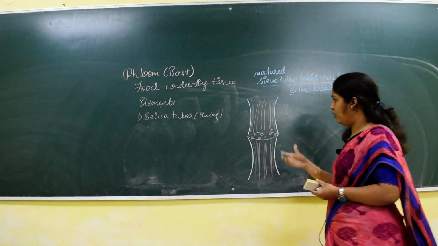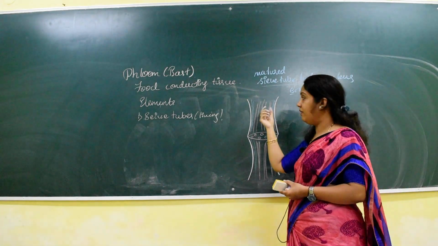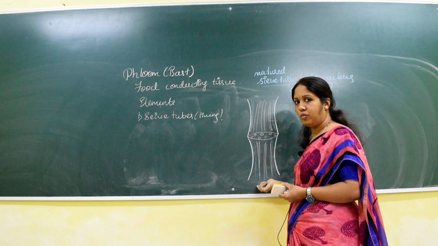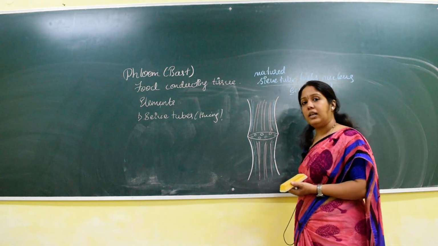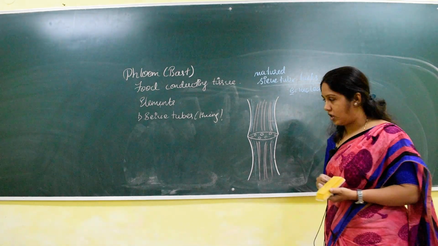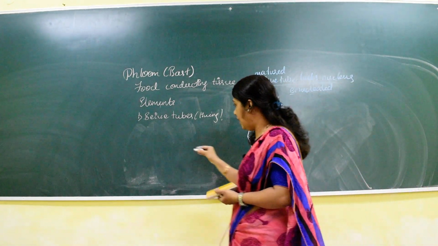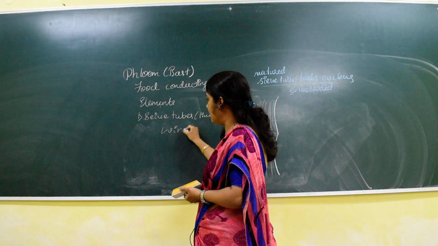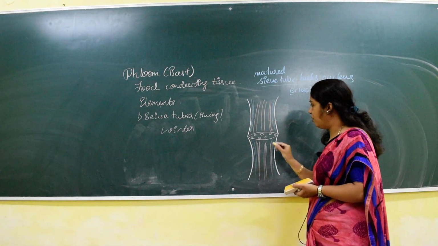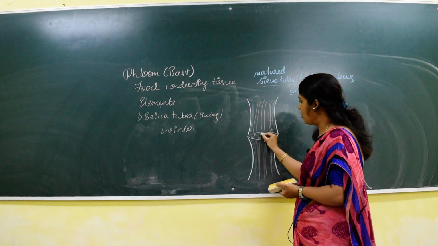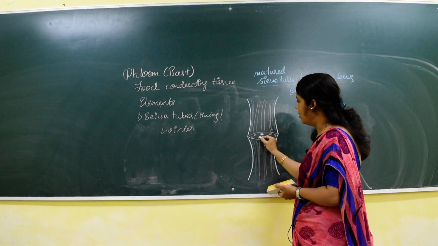Means the food, whatever it is prepared from the leaf, it will be moved through the sieve tube. So sieve tubes are very important. Now during the time of winter season, there is a deposition of a particular proteinaceous component inside the sieve pore.